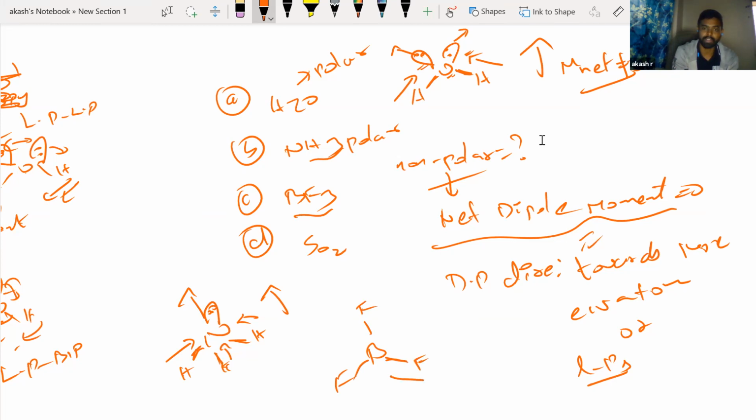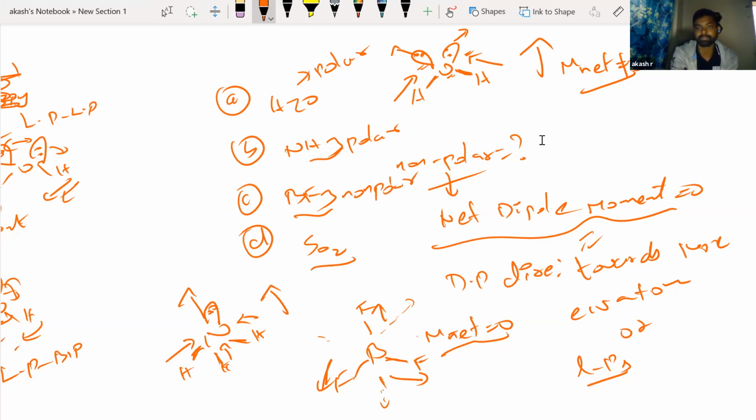Okay, now towards this fluorine, because fluorine is more electronegative. Now you see that this molecule is symmetric, right? So eventually everything will get cancelled out, right? Because this will have a component going like this, this will have a component going like this and this, right? Eventually everything will cancel. So you'll see that for this mu net is equal to 0. Okay, so BF3 is the one which is non-polar.